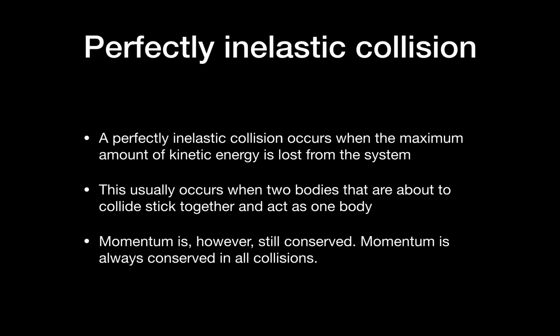For example, if there is one block which has two-sided tape attached to one end and it collides with another block moving towards it, then the two blocks will stick together, act as one body, and then move. When these two bodies stick together, the maximum amount of kinetic energy will be lost from the collision.